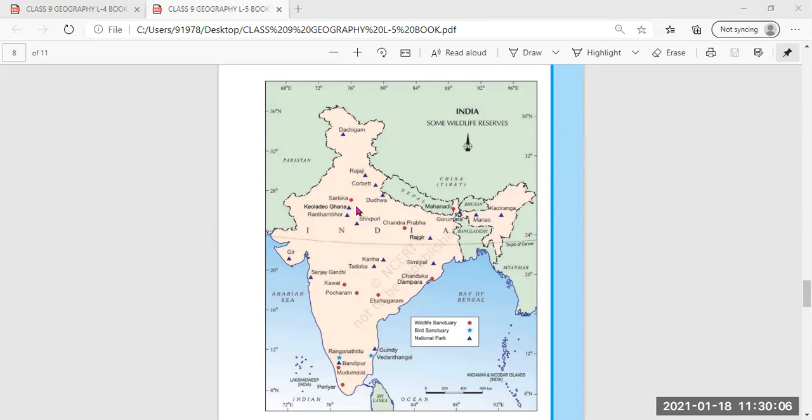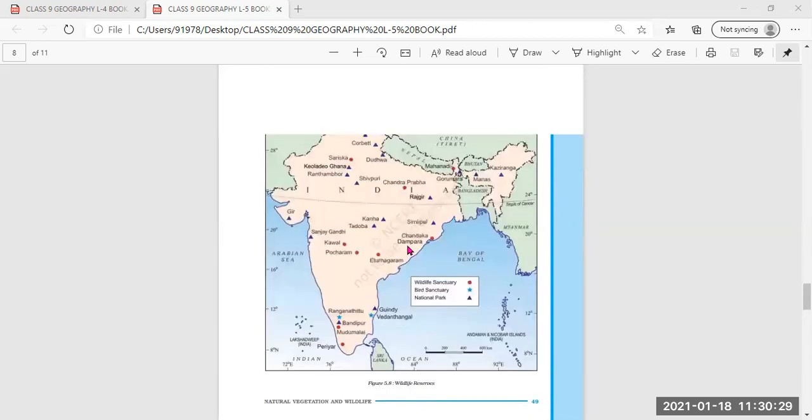But not just now, in the notebook you will mark, take the India political map, and state wise you will mark all these bird sanctuaries, wildlife sanctuaries and national parks, all with different shapes or colors. You can take different colors and write down the names also with the different colors to show. And like this you have to make the index also.